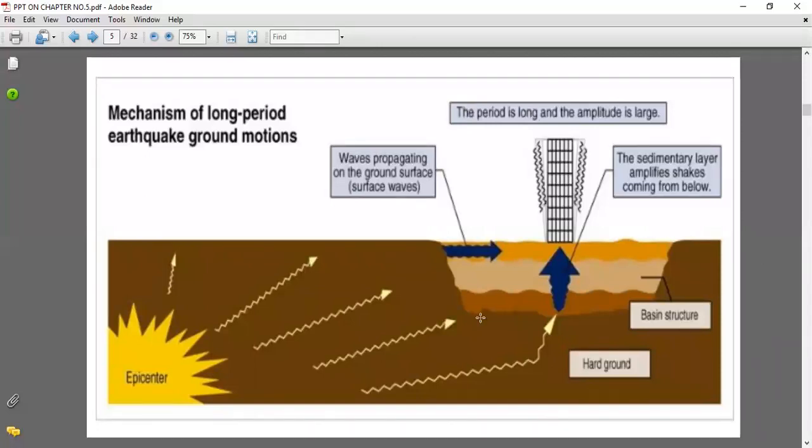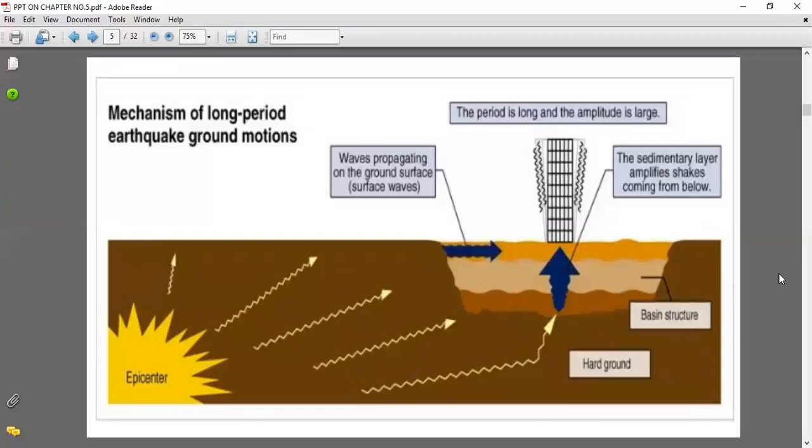Draw this diagram in your notebook: mechanism of long period earthquake ground vibration with respect to epicenter, horizontal and vertical seismic waves, and they disturb the structure.